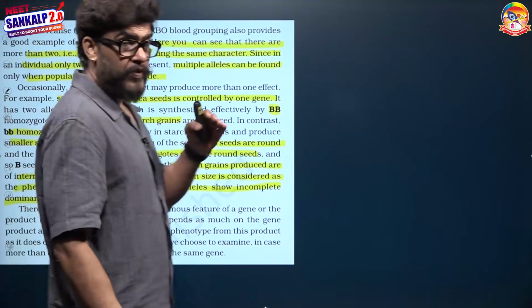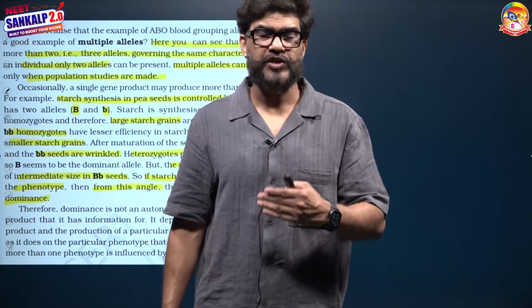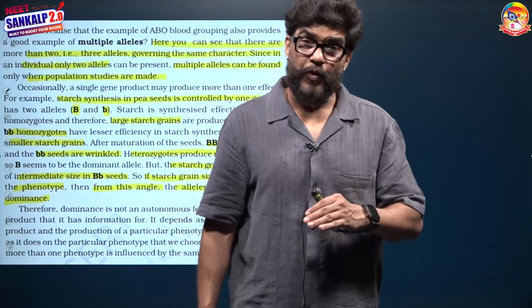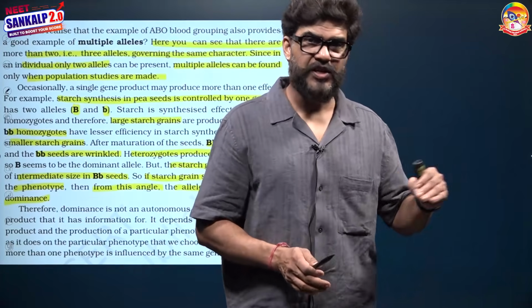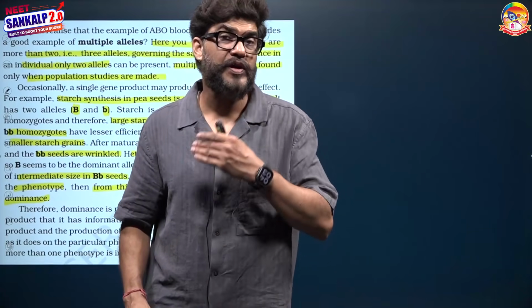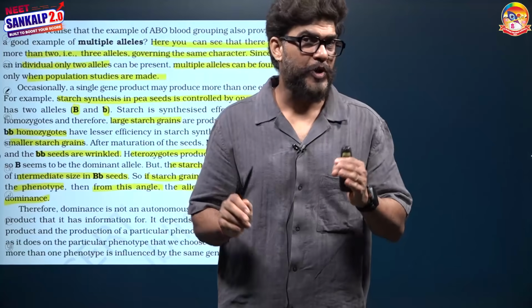Meaning the same gene is showing more than one effect. So this condition is called the pleiotropic condition. In this pleiotropic condition, for one phenotype this gene is showing dominance, and for another phenotype this gene is showing incomplete dominance. It means dominance is not an autonomous property of the gene.